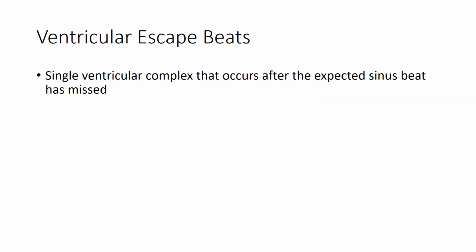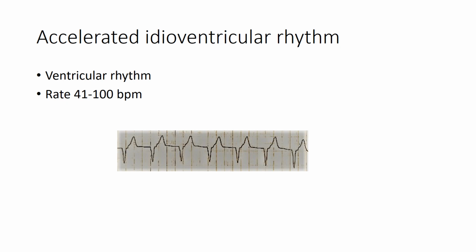Ventricular escape beats are single ventricular complexes that occur after the expected sinus beat has been missed. We have discussed that the rate of ventricular rhythm is between 20 to 40 beats per minute, and when this rate exceeds 40 beats and is less than 100 beats per minute, it is called an accelerated idioventricular rhythm.